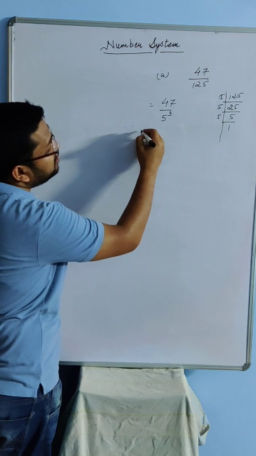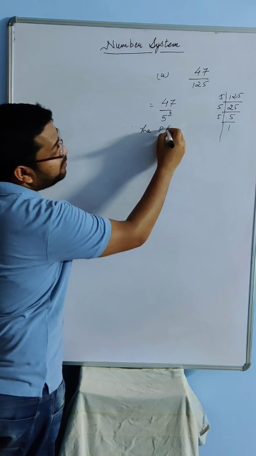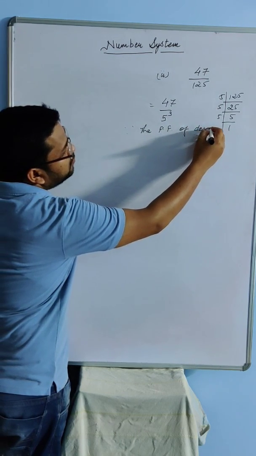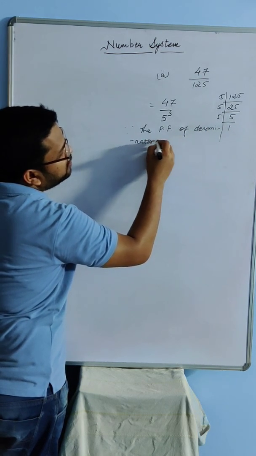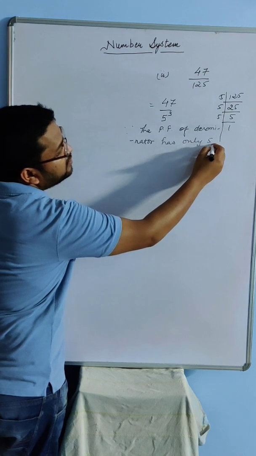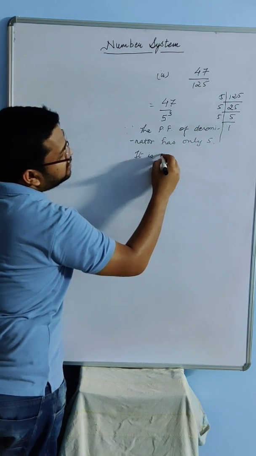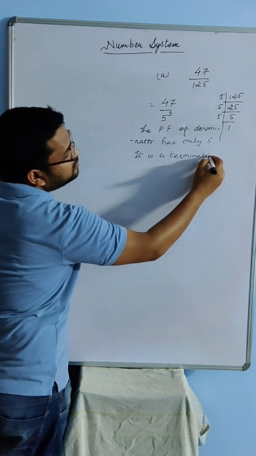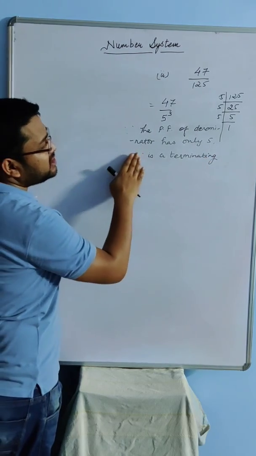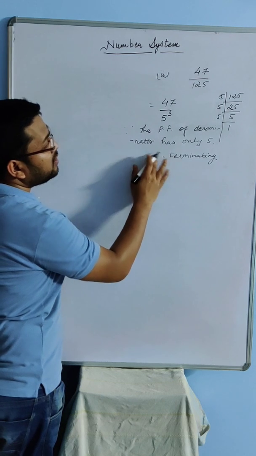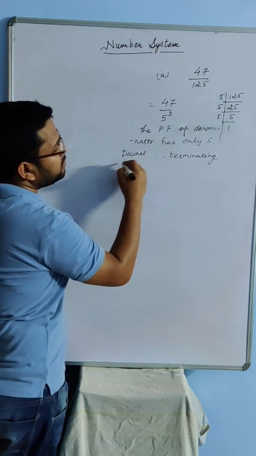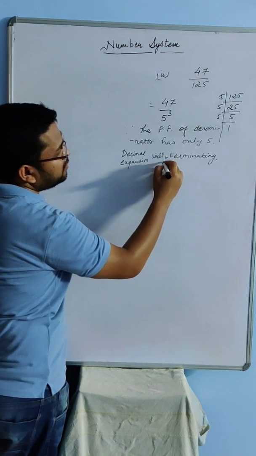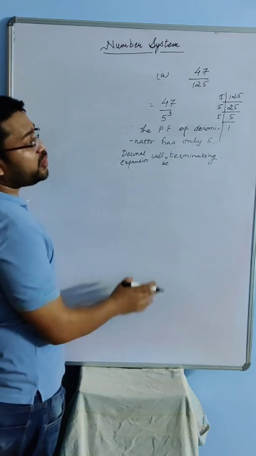Since the prime factorization, here PF means prime factorization, of the denominator has only 5, the decimal expansion will be terminating. So this is how you are going to write it.